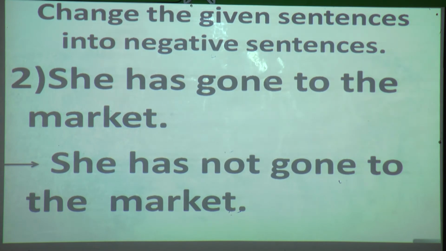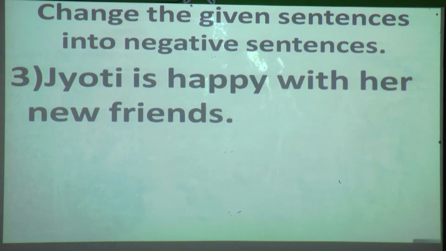Now third, Jyoti is happy with her new friends. Now read again. Jyoti is happy with her new friends. Now tell me, students, how many verbs are there? Yes, only one, that is, is. So where are you going to position that not? Jyoti is not happy with her new friends.